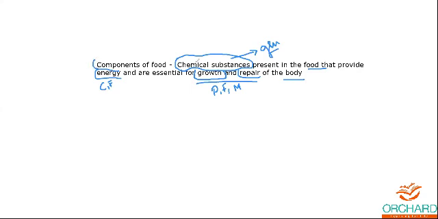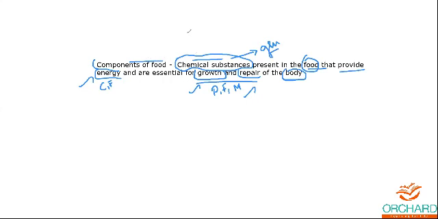So certain kinds of substances, you call them chemical substances. They are available in the food, they provide energy, they also provide growth, and damage can also be repaired. These are all done in one's body, in the human body. So you call them components of food. So this is an example of components of food.